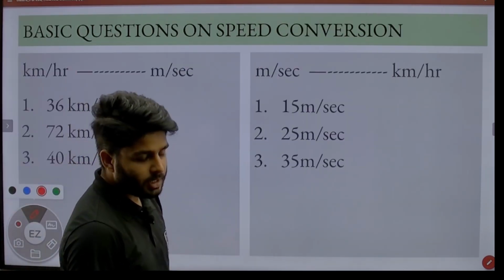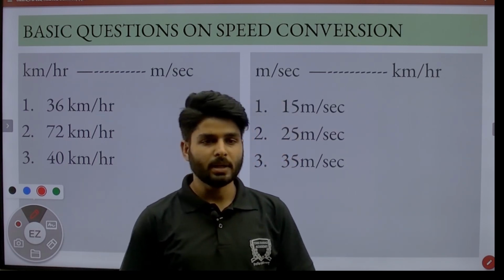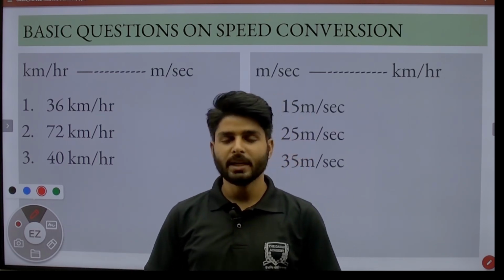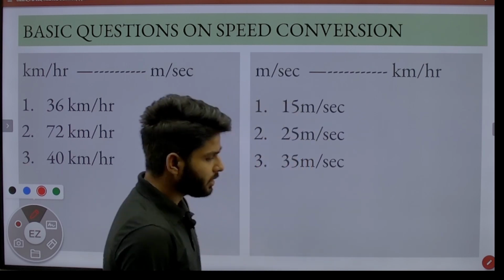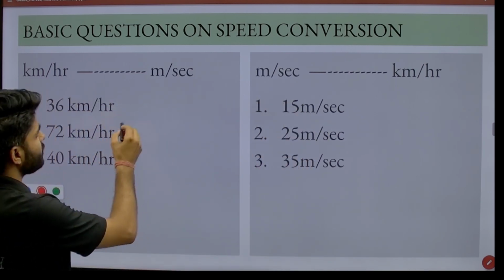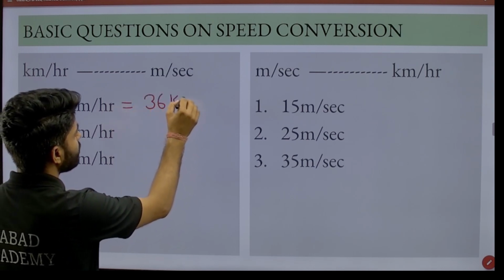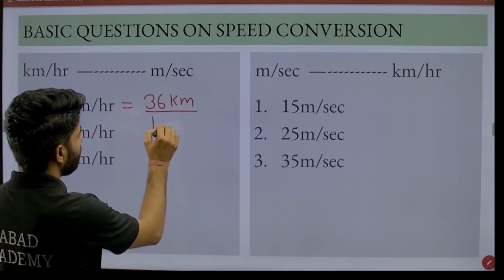So our first question on speed conversion is, we have speed in kilometer per hour and we change it into meter per second. Here we have 36 kilometer per hour, so we can write it as 36 kilometer and 1 hour.